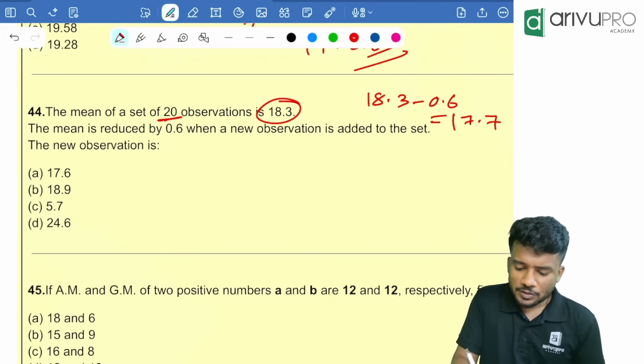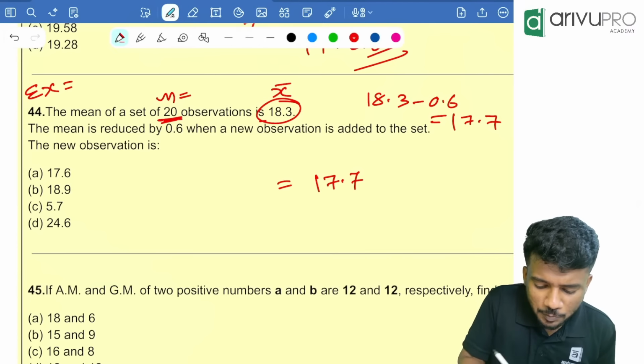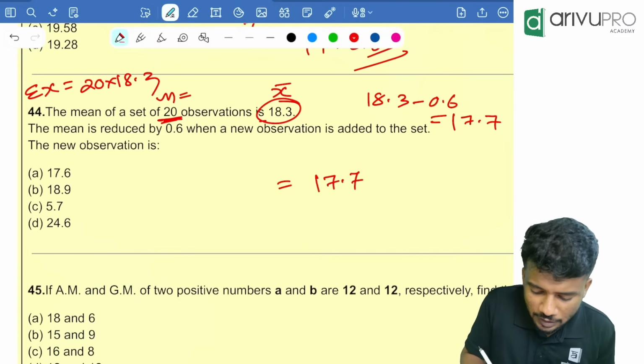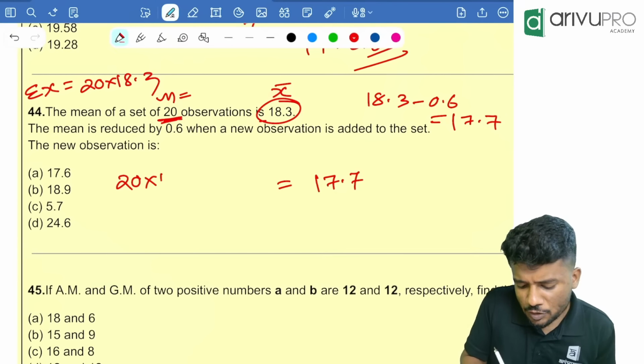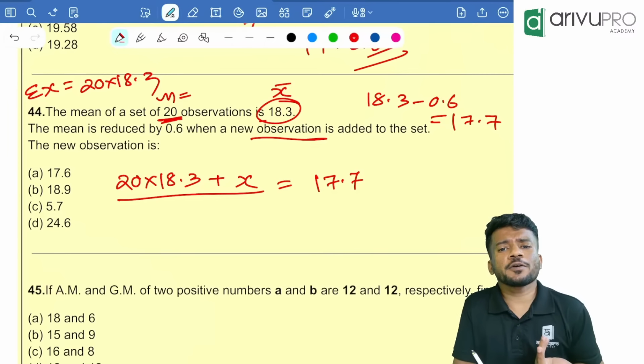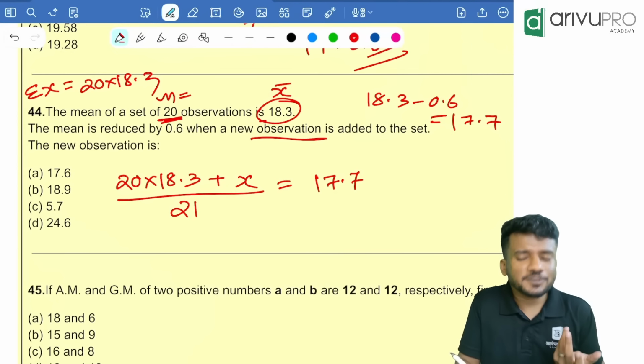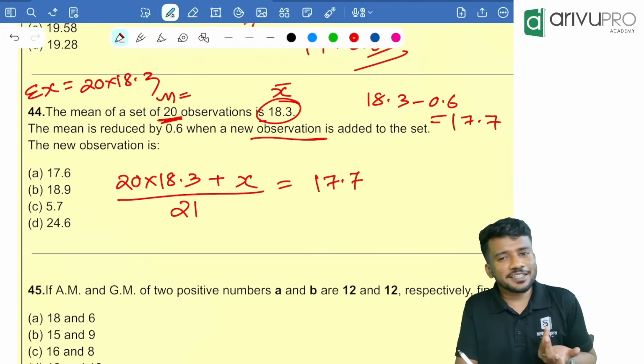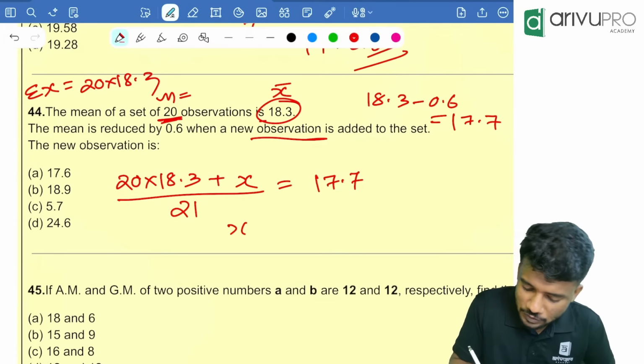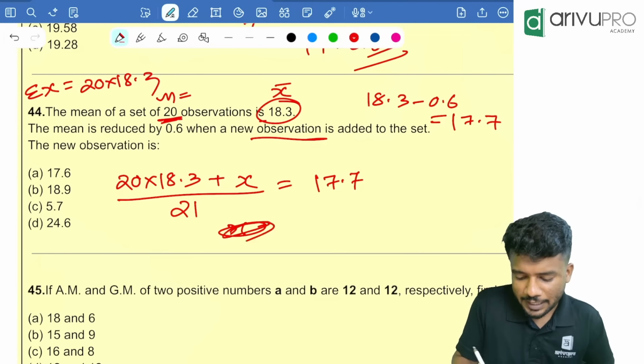People, the total sum initially is how much? X bar is 18.3, n is 20, then sigma x will be how much? n into x bar, that is nothing but 20 into 18.3. Then we are adding a new observation. Let it be x. 20 into 18.3 plus x, divided by how many observations are there in total now? 21 observations are there. Why? An extra observation came into the picture. Now people, just cross multiply and get me the answer. X is equal to what?